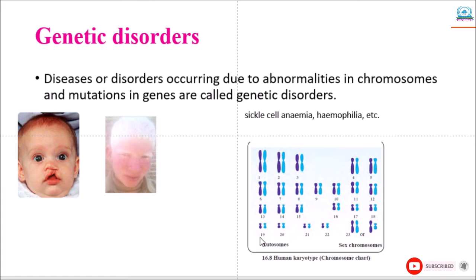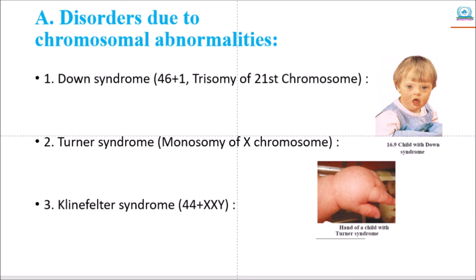So in the next, disorders due to chromosomal abnormalities. The following are the disorders that occur due to numerical changes in the chromosomes. Offspring are not sterile if the change in the number of autosomes is less.